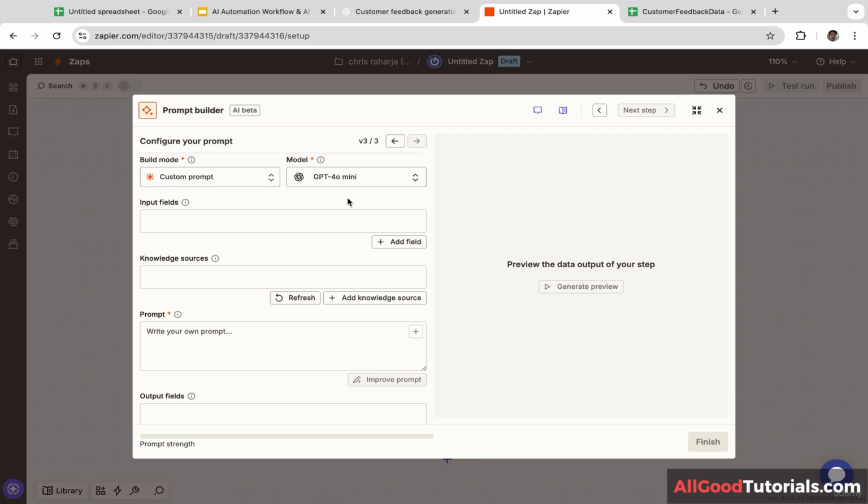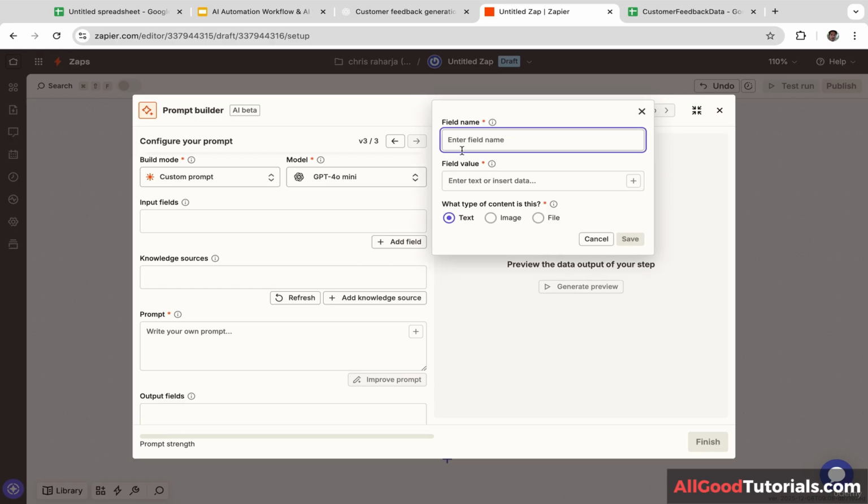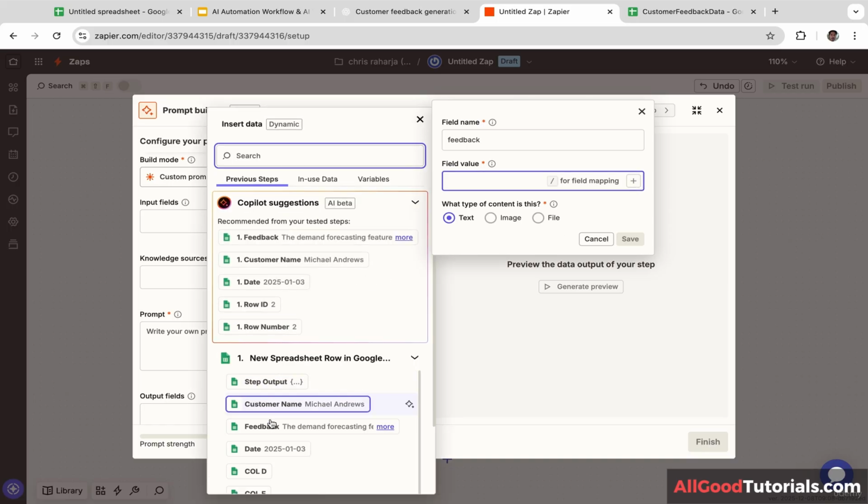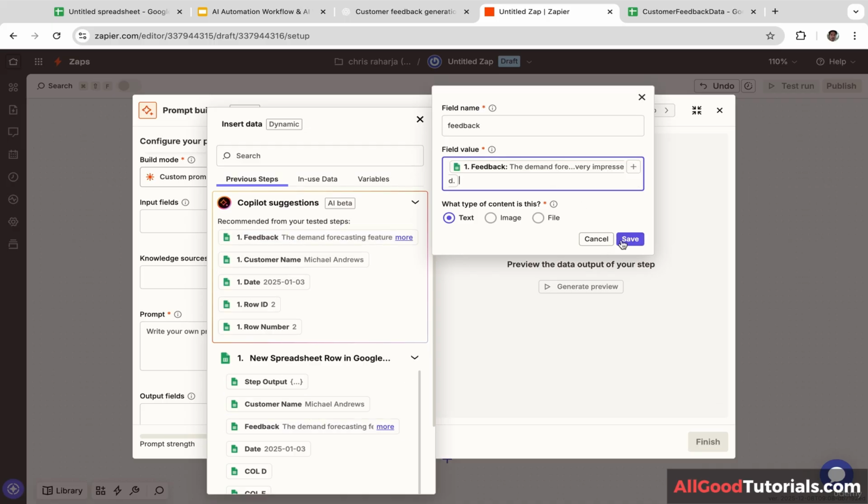It is totally up to you. Next, we are going to add the input field. Let's click add field. I'm going to name the field feedback. You can name it whatever you want. Next, we are going to add the field value. Let's click this and I'm going to select feedback and let's click save.